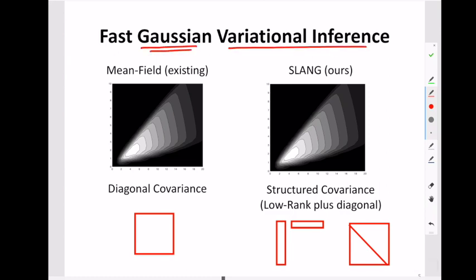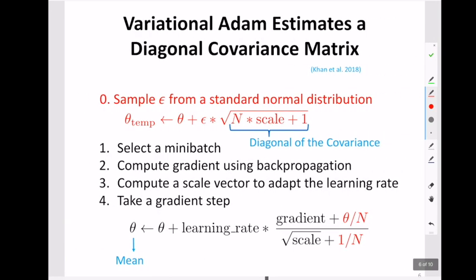using variational inference. Now, many existing variational methods use Gaussians with diagonal approximation, which leads to poor performance. For example, see the figure in our paper. So we propose a method to estimate a structured covariance approximation that uses a low rank plus diagonal approximation. Our work builds upon an existing work on natural gradient descent for variational inference.